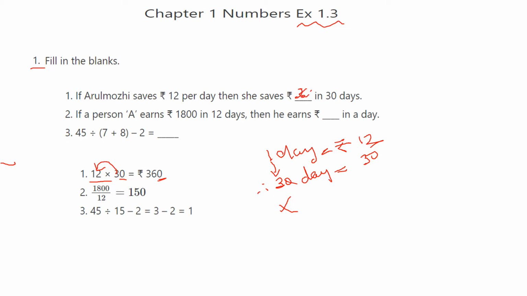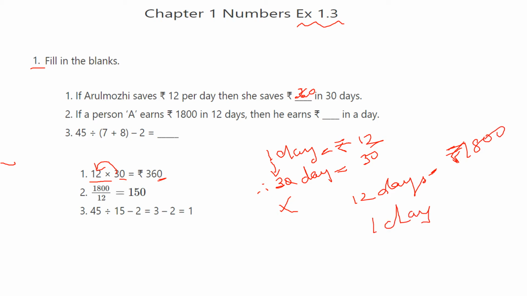Next one, if a person A earns rupees 1800 in 12 days, then he earns rupees dash in a day. So here given 12 days, rupees 1800. Therefore, one day. This is many to 1.